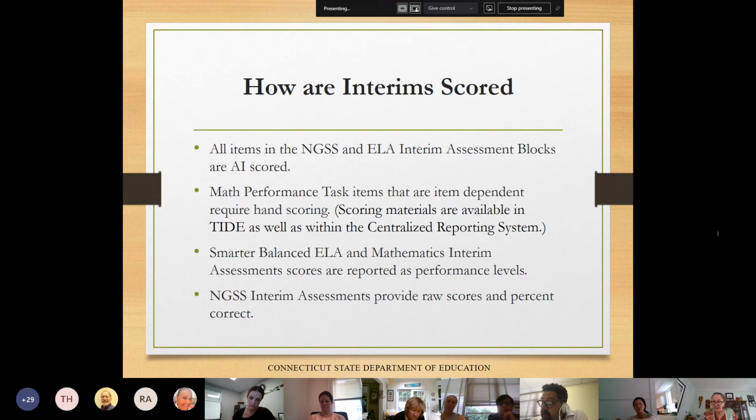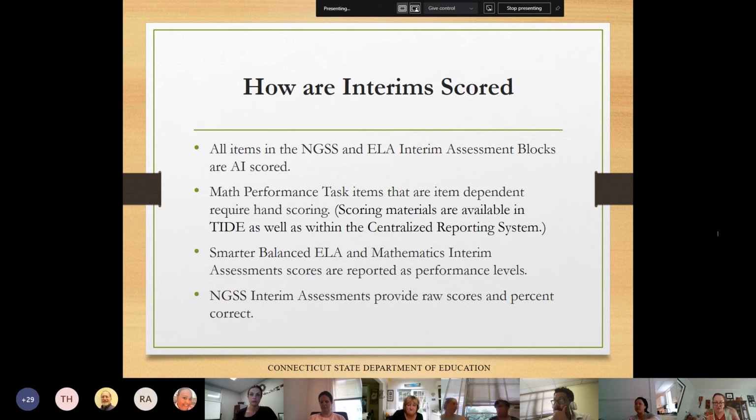The NGSS interim scores are not given as performance levels. They are raw scores and percent correct. In an effort to provide teachers with valuable information to impact student learning, you're able to access scoring assertions for each item cluster to see how the item cluster was scored.